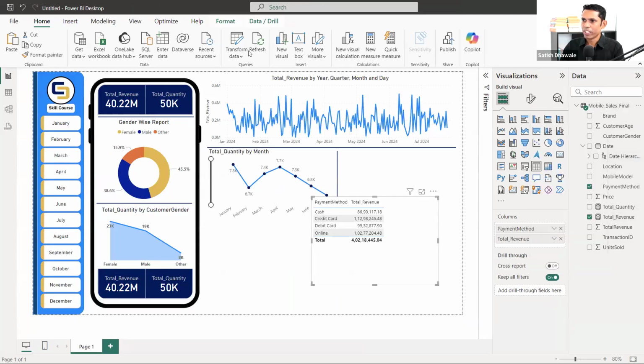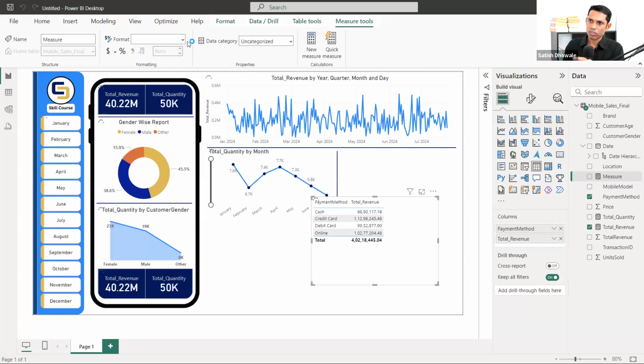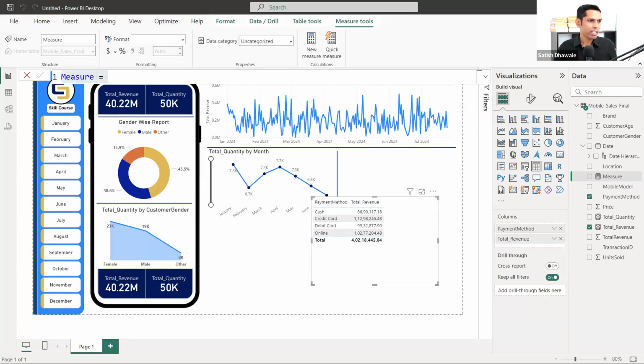Right click, new measure, look at here. I'm adding total count. What do I have to do? Anybody can tell how to add the total count? I want to get the total transaction, guys.